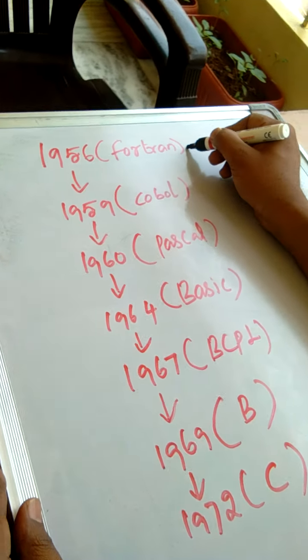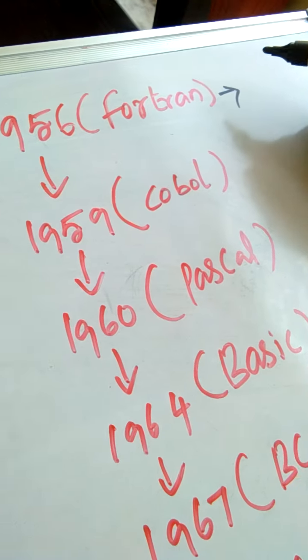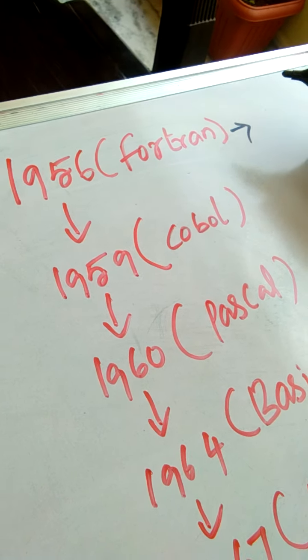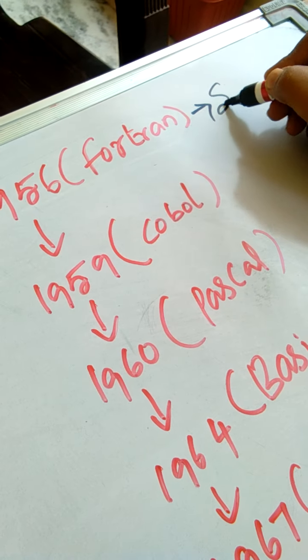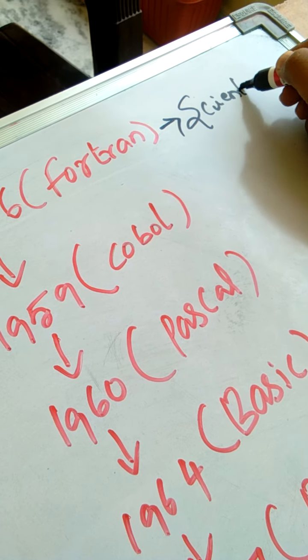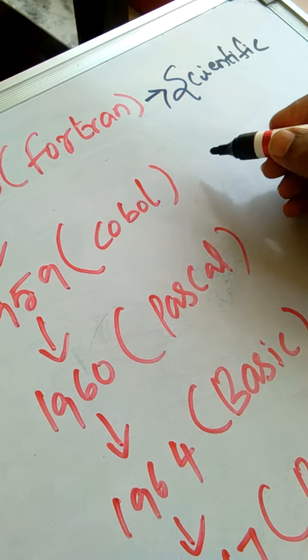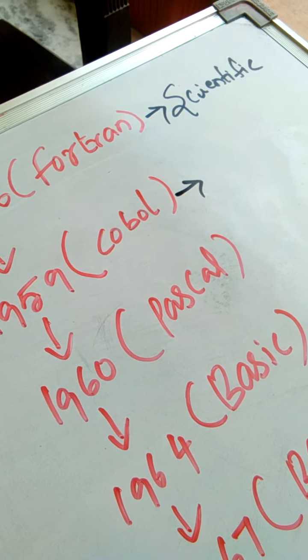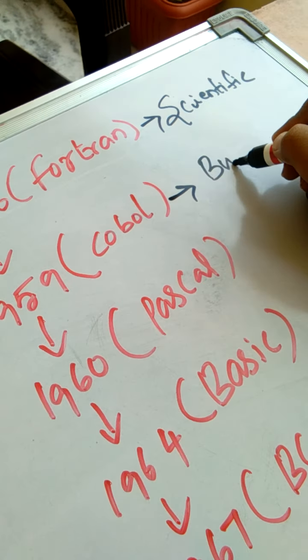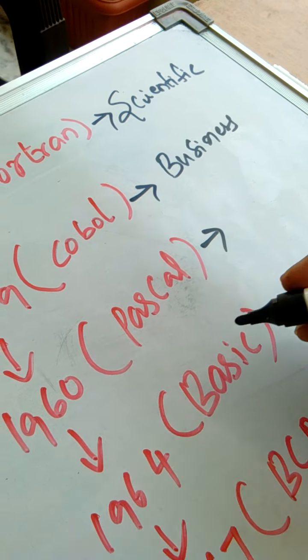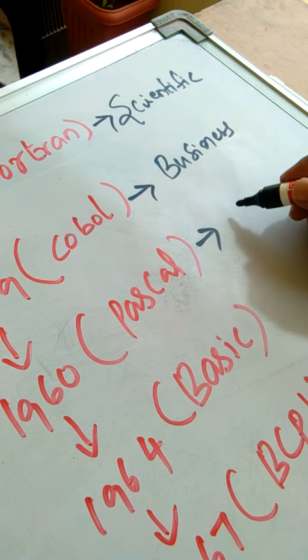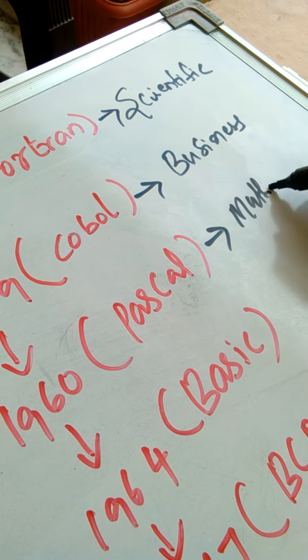In 1956, the programming language developed is called Fortran. This is basically used for scientific applications. In 1959, COBOL was developed. It is used for business related applications. And Pascal was developed in 1960. It is used for mathematical applications.